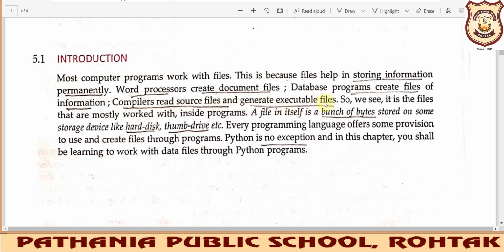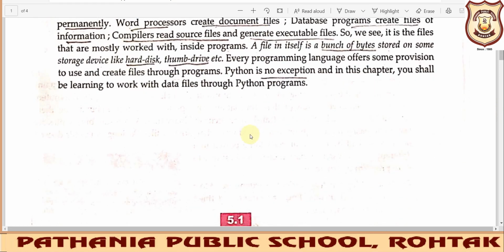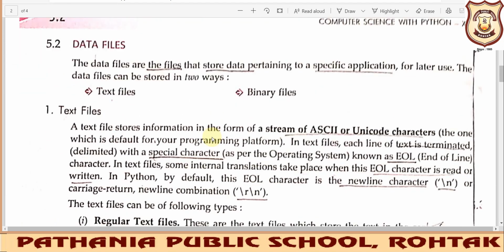So why do we need a file? A file is basically required to store your information. A file is a bunch of bytes that stores the data on your hard disk or in your pen drive.